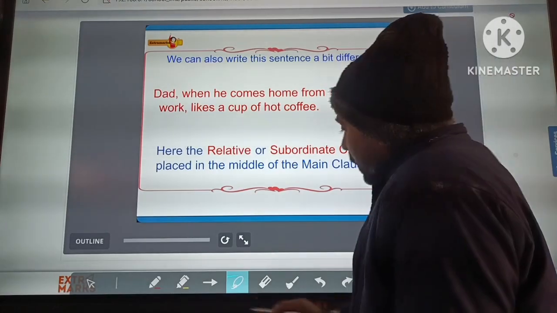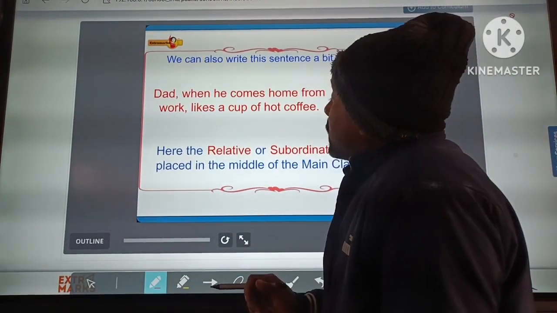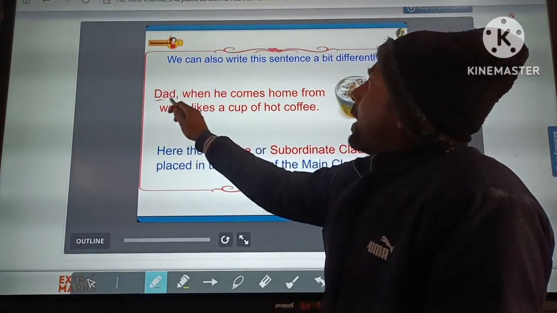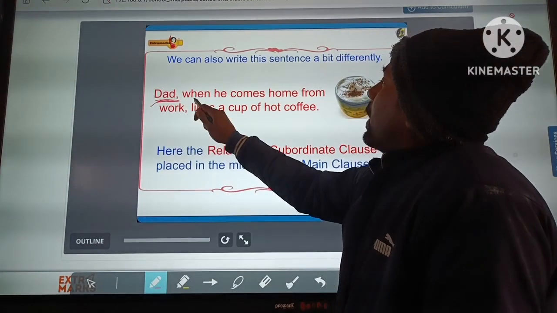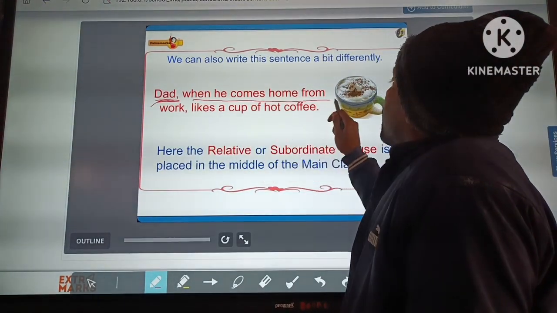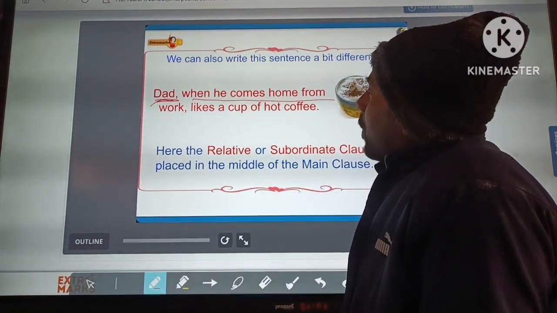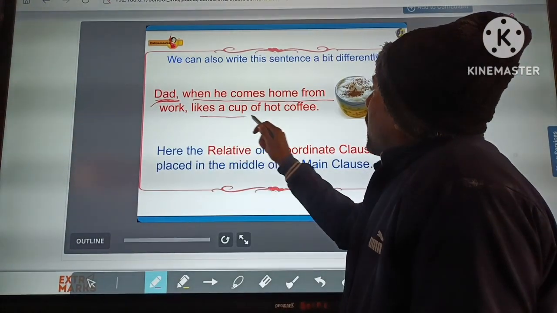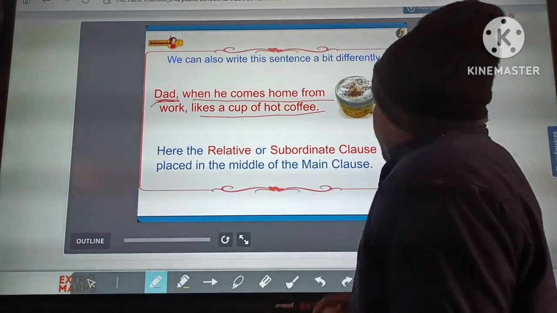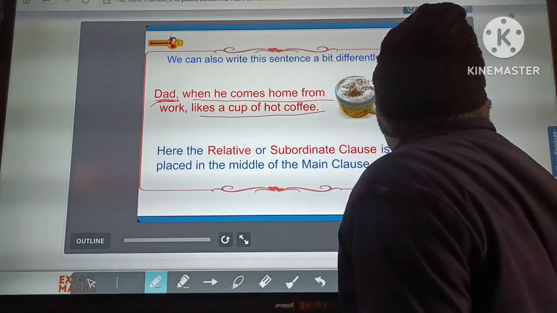You can see in this sentence, when he comes home from work, dad likes a cup of hot coffee.